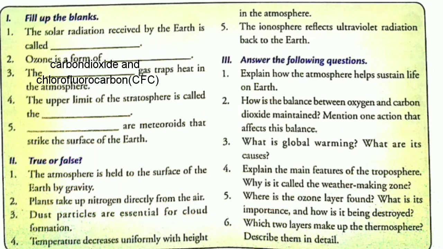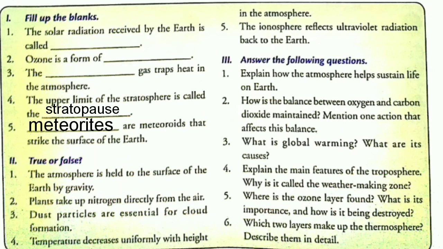Next is the upper limit of the stratosphere is called, it is known as stratopause. Next, dash are meteoroids that strike the surface of the earth. So meteorites are the meteoroids that strike the surface of the earth.